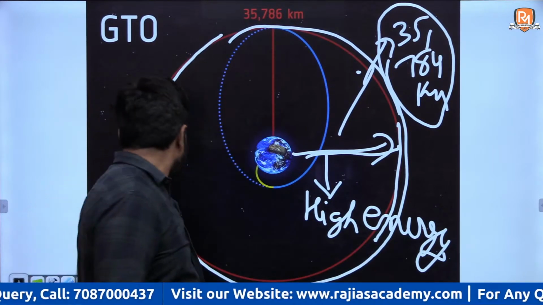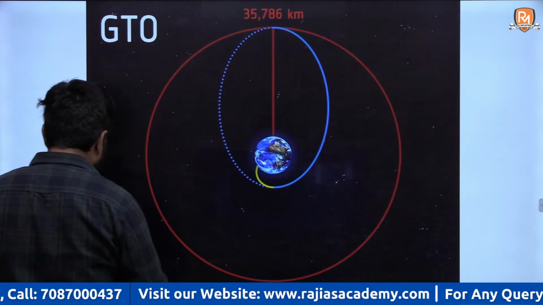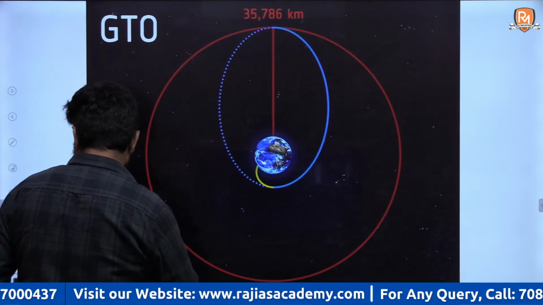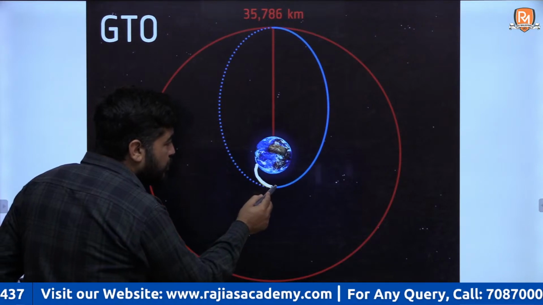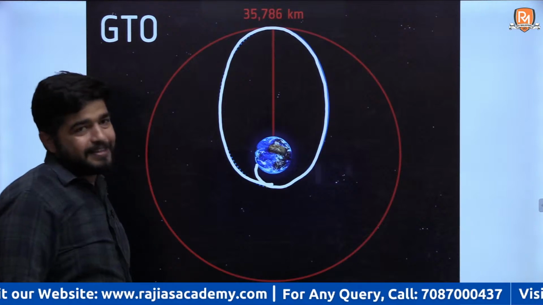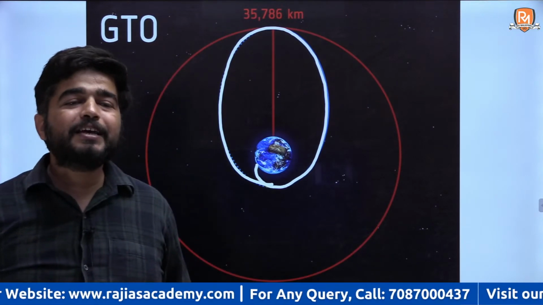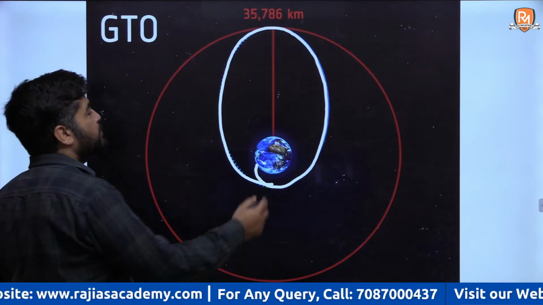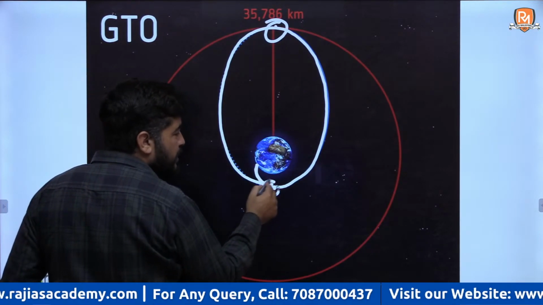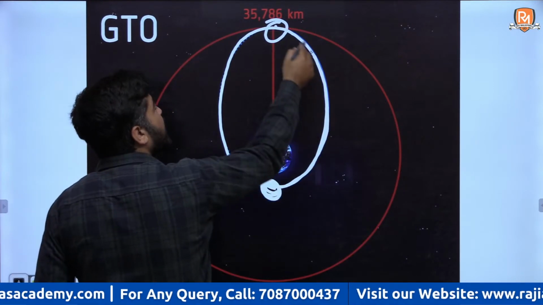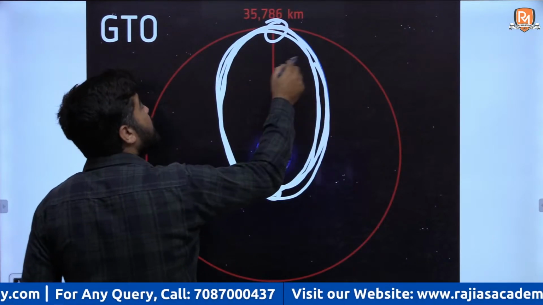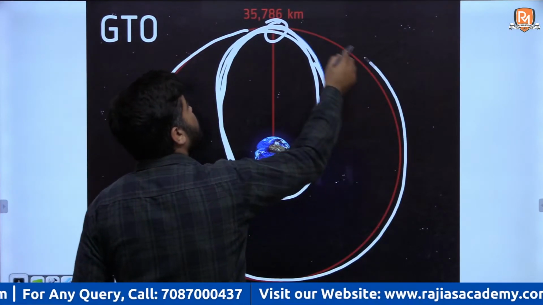First, it will launch the satellite in a geotransfer orbit. For example, can you see this yellow line? They will launch the satellite in this elliptical orbit. And what will happen when this satellite, because they have to just push it here, just this much push is needed, and it will move by itself in this orbit, but it will follow the same orbit, but you have to launch in this orbit. What will happen?